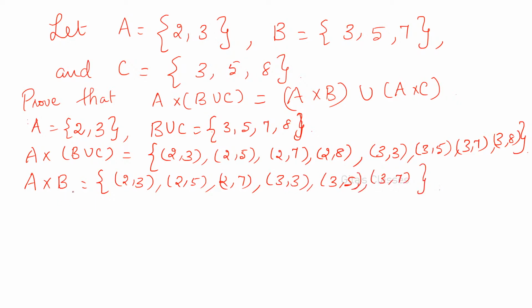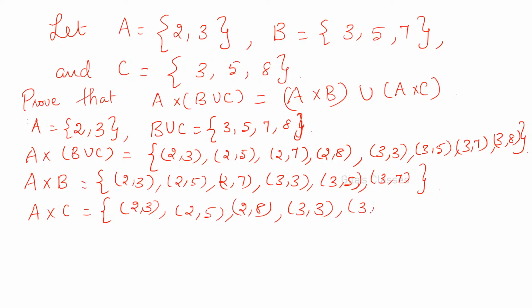This is A cross B. What is A cross C? Here A is {2, 3} and C is {3, 5, 8}. Right? So it is (2,3), (2,5), (2,8) and (3,3), (3,5), (3,8).